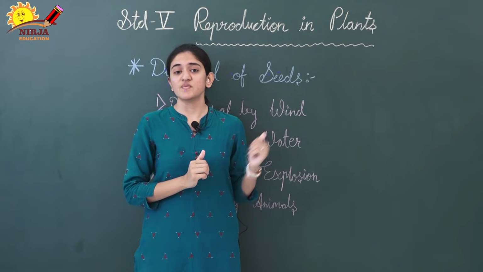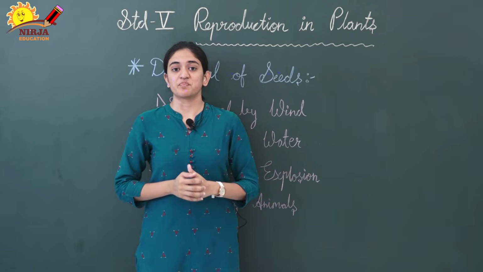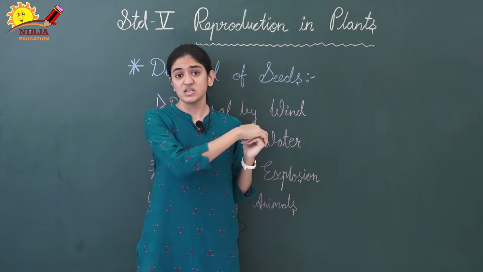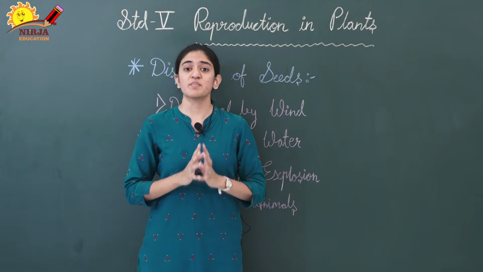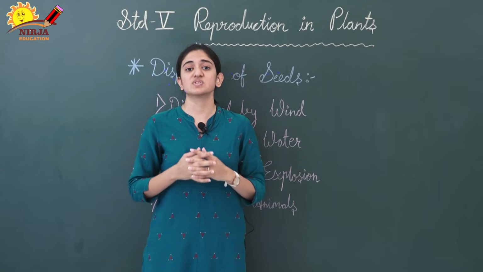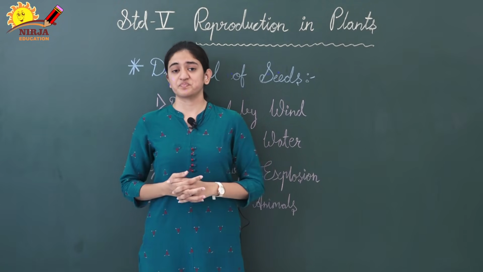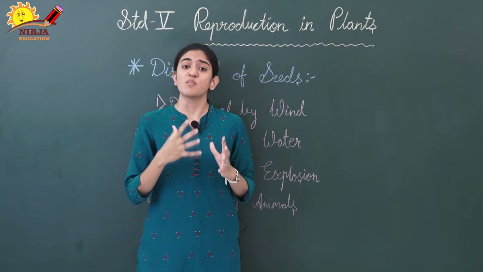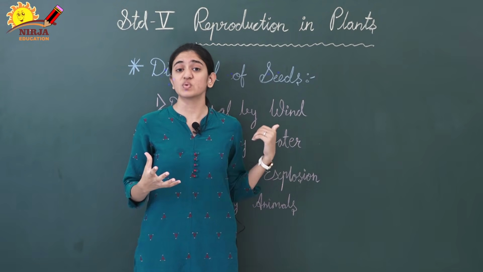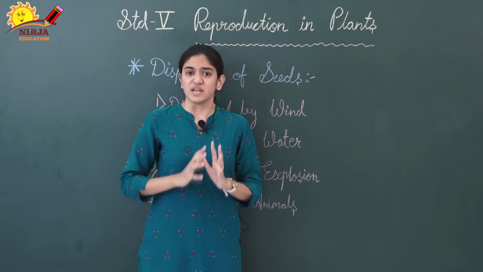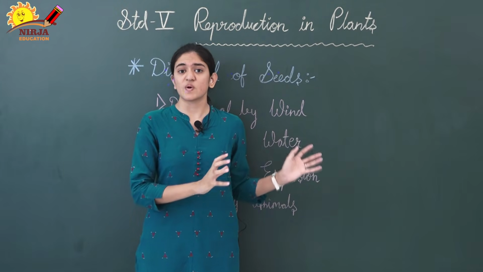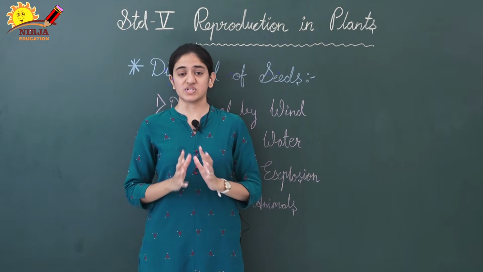This dispersal of seed is necessary. Now how does this dispersal of seeds take place? So in nature there are many different ways through which dispersal of seeds occurs. Nature के अंदर ऐसी बहुत सारे different methods है जिसके through dispersal of seeds हो सकता है, right? It is a natural process. ये जो dispersal of seeds है, this is a natural process.